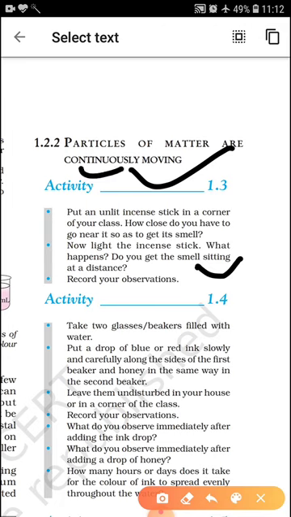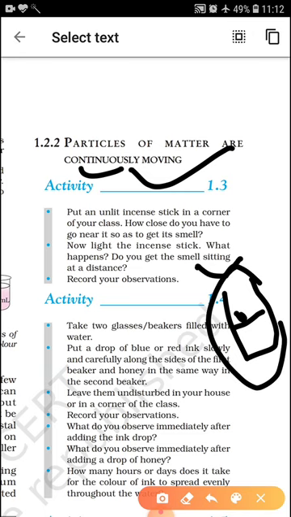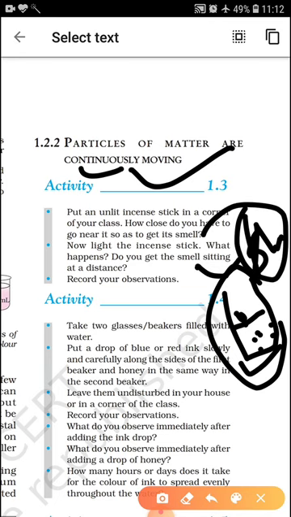Take another activity. Take 2 glass beakers filled with water. Put a drop of blue or red ink slowly and carefully along the sides of the first beaker and honey in the same way in the second beaker. Leave them undisturbed in your house or classroom. We observe that when we put a drop of ink in water, after some time the water changes into blue color, which shows that the particles of matter are continuously moving.